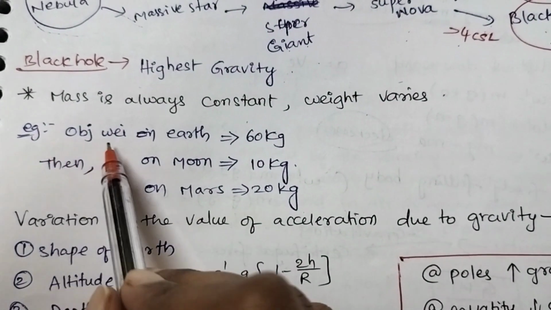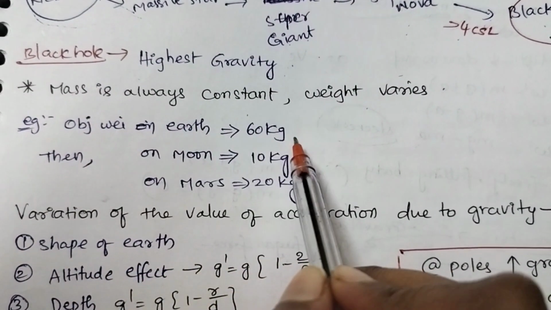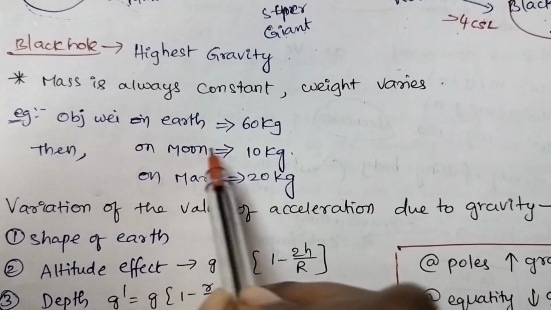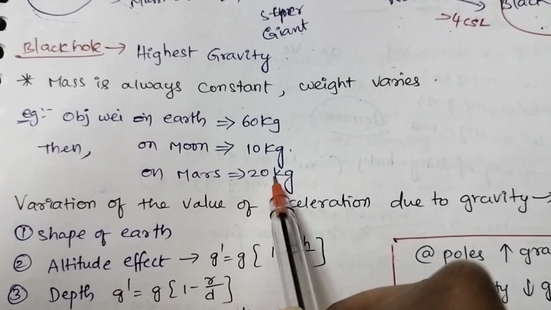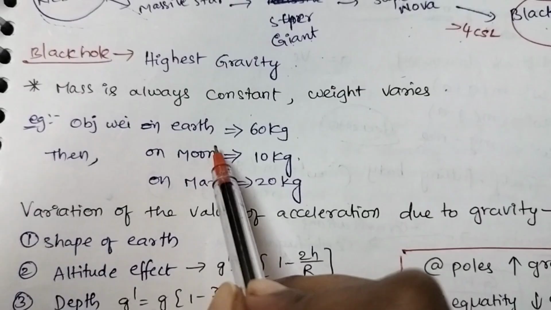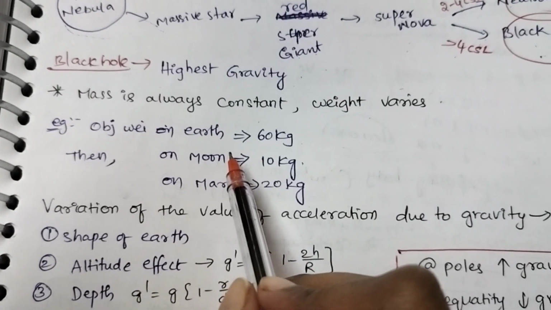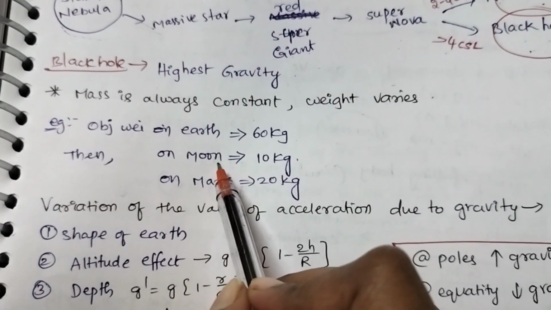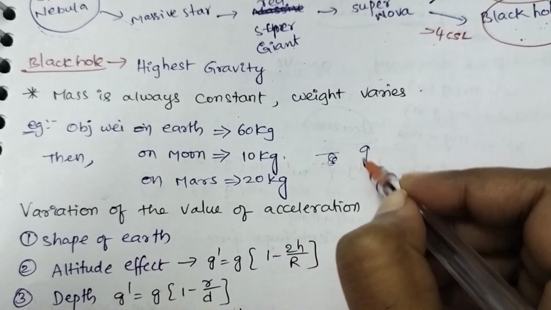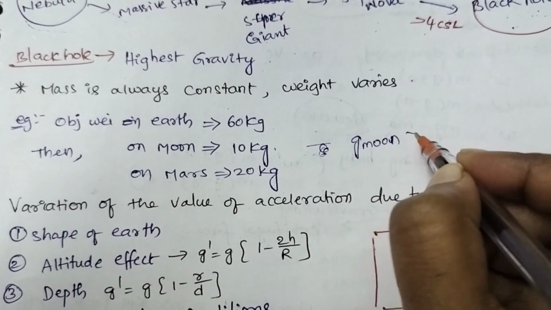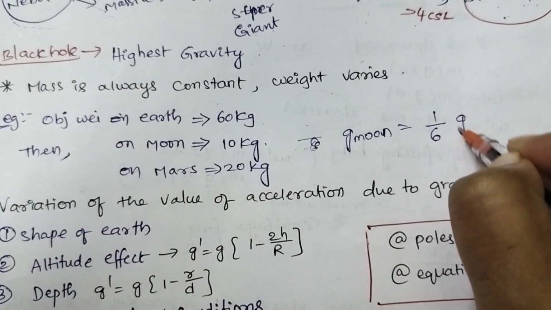Let us see an example. If the weight of an object on the Earth is 60 kg, then on the Moon it is 10 kg, and on Mars it is 20 kg. How did we calculate this? As we know, g of Moon is equal to 1/6 times g of Earth.